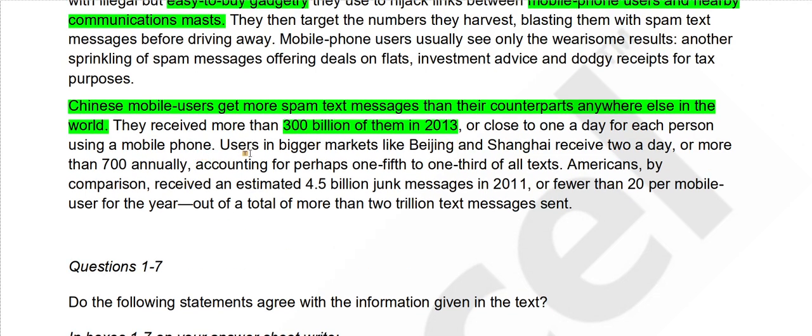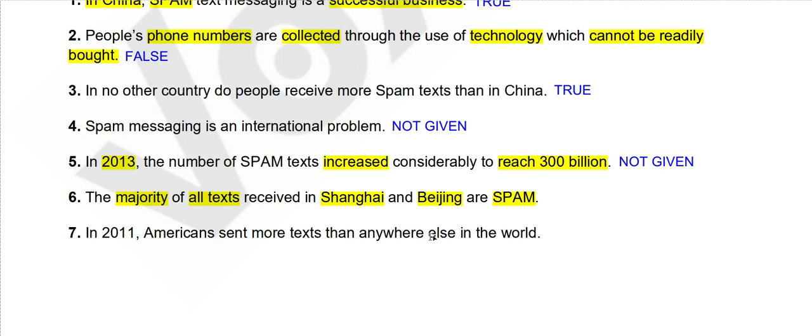Okay, users in bigger markets like Beijing and Shanghai receive 2 a day or more than 700 annually, accounting for perhaps 1/5 or 1/3 of all text. So they are good. They have not written in simpler terms. They have used fractions. If you convert 1/5 into percentage, it comes to 20%, and 1/3 comes to around 33%. But in both scenarios, the value is less than 50%. So it's not the majority. Our answer should be false.